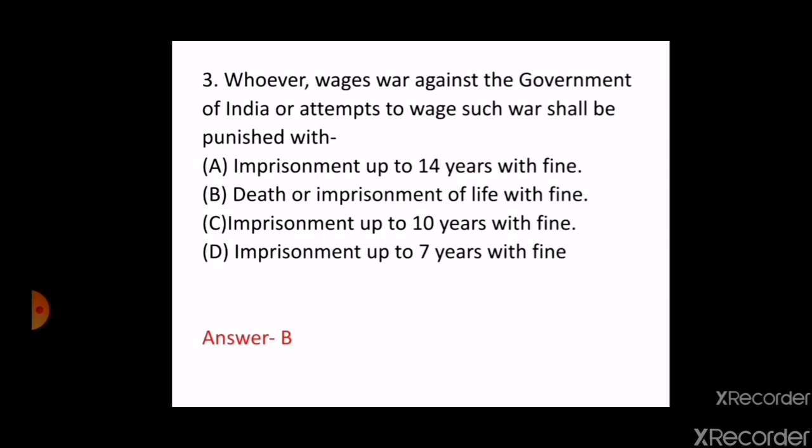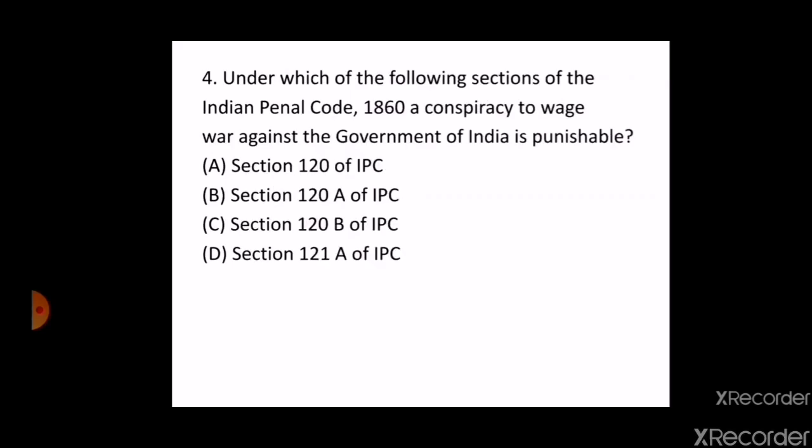So the next question is, under which of the following sections of the IPC 1860 a conspiracy to wage war against the government of India is punishable? Under which section? Option A, Section 120 of IPC, option B, Section 120A of IPC, option C, Section 120B of IPC, option D is Section 121A of IPC. The correct answer is